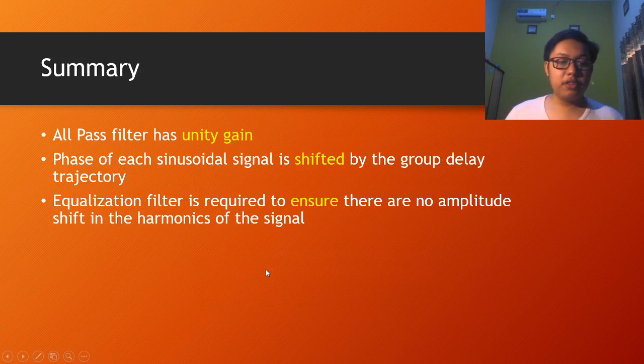Okay, next. Summary. The all-pass filter has unity gain. The phase of each sinusoidal signal is shifted by the group delay trajectory, and an equalization filter is required to ensure that there is no amplitude shift in the harmonics of the signal.